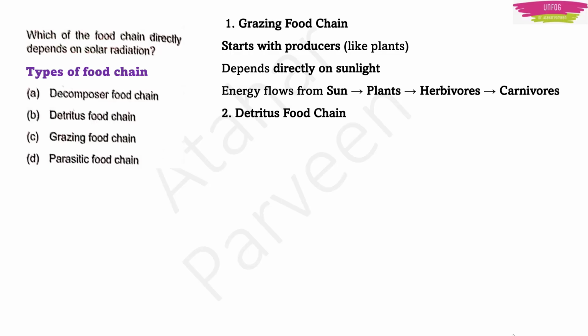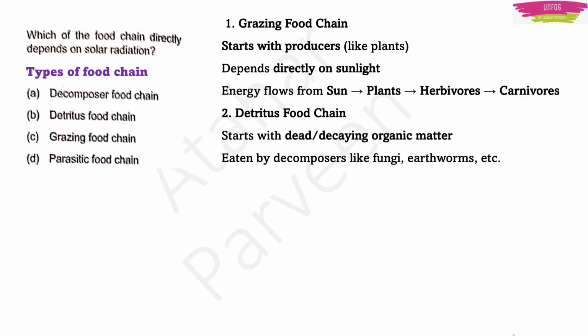Then see for detritus food chain. It starts with the dead and decaying organic matter, and it is eaten by decomposers like fungi, earthworms, etc. And it is indirectly linked to solar energy through original producers.